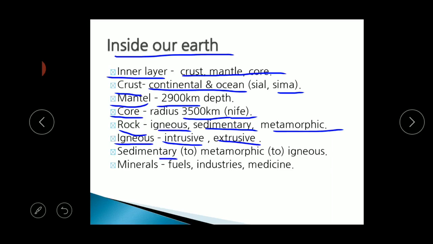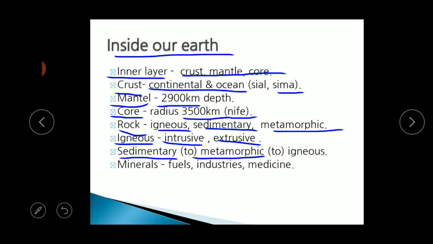Sedimentary rock means the broken pieces of igneous rock, or the grains of the rock, combine and form a sediment in one place, and it creates the sedimentary rock. From the sedimentary rock, due to high pressure or due to high heat, high temperature, the sedimentary rock turns into the metamorphic rock. Then the metamorphic rock, due to the natural changes and due to the pressure or heat, it again changes into the igneous rock, the igneous molten magma, right?